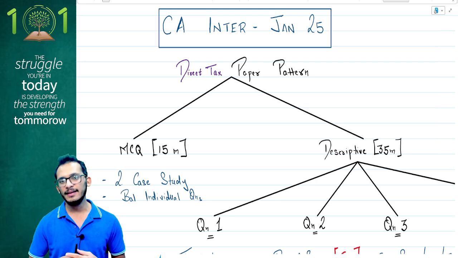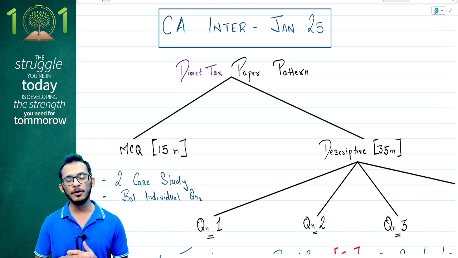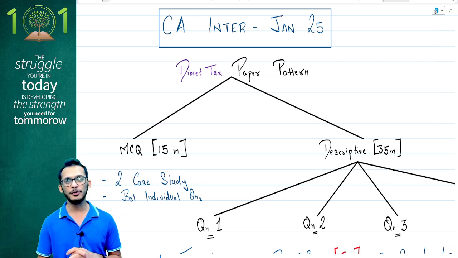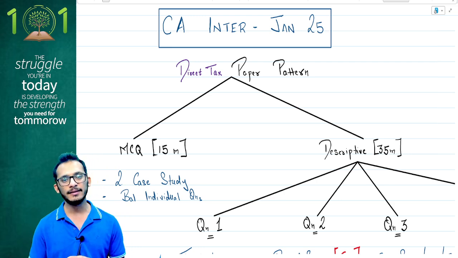20 days. While yes, you do have to pay attention to all your other subjects, my focus here is to come and tell you what topics are important for you to do and what topics you should be focused upon for you to get your exemption in your CA Inter direct taxes.